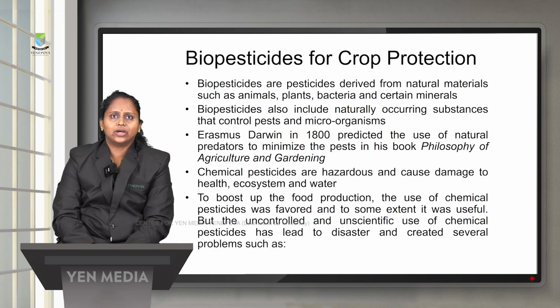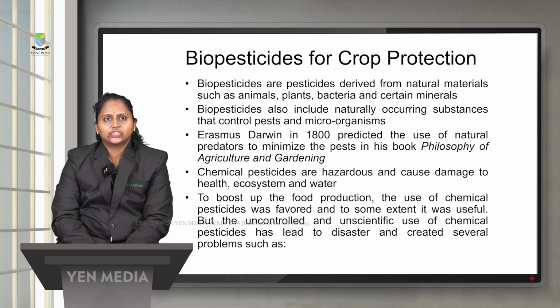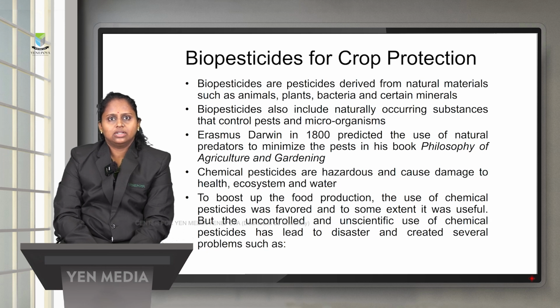Next, we will see the biopesticides, which are required for protecting the crops. Biopesticides are pesticides derived from natural materials. They may be animals, plants, bacteria or certain minerals. In the year 1800, Erasmus Darwin predicted the use of natural predators to minimize pests in the book Phytologia, or the Philosophy of Agriculture and Gardening. Chemical pesticides are hazardous; they will cause damage to health, ecosystem and water.